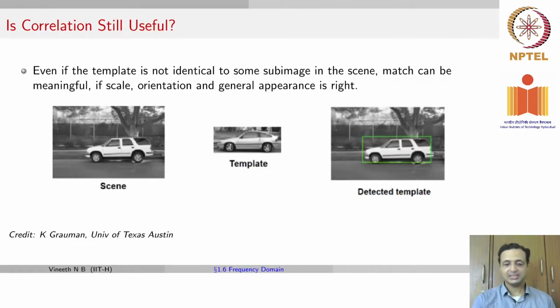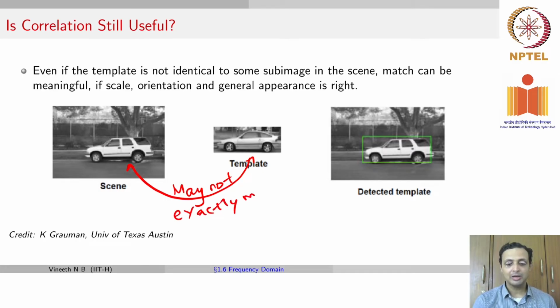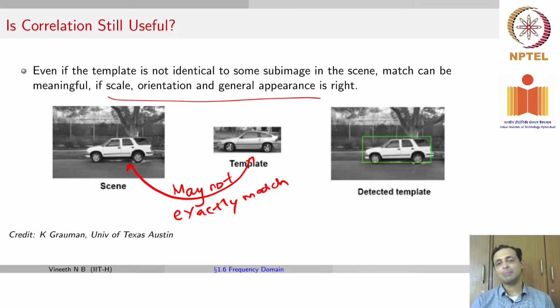Another example is finding an object in a more real-world image. Here again, a point to note is that your template and the object in the scene may not exactly match. It may not exactly match, but as long as they are similar in scale, in orientation, and general appearance, you'll still be able to do template matching to catch the object.